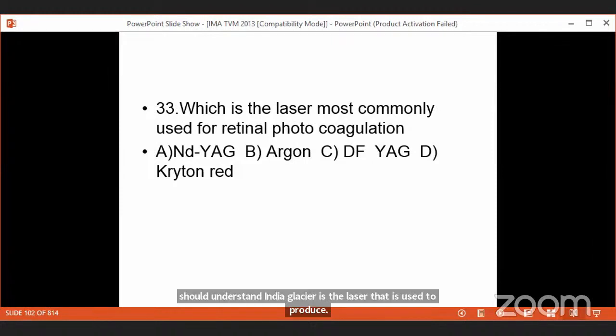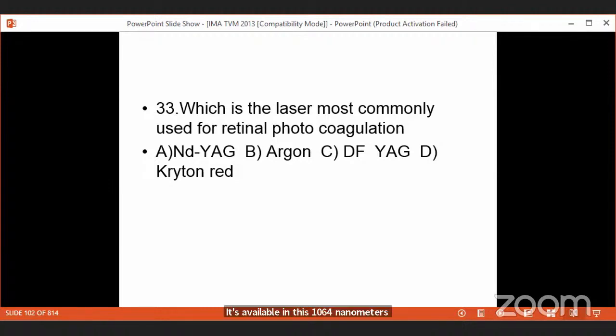Its wavelength is 1064 nanometers. And its property is photo disruption. So Nd:YAG laser, which is having a wavelength of 1064 nanometers, having a property of photo disruption. So it just disrupts the iris to make an aperture in the iris, that is called iridotomy.